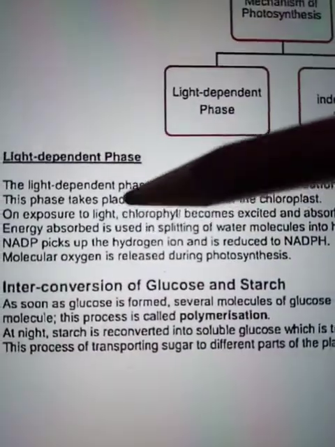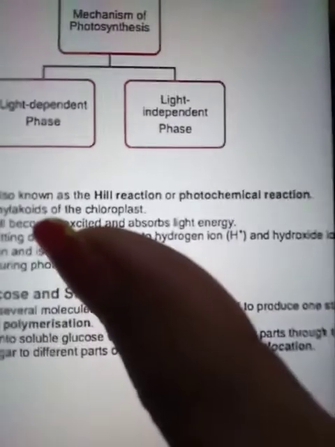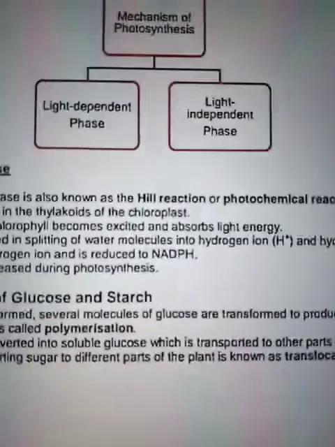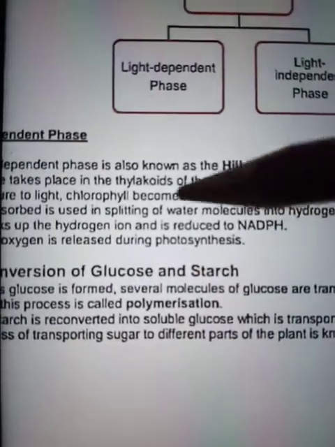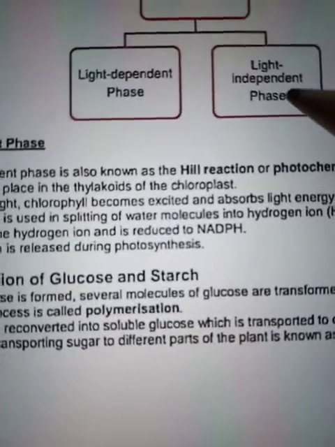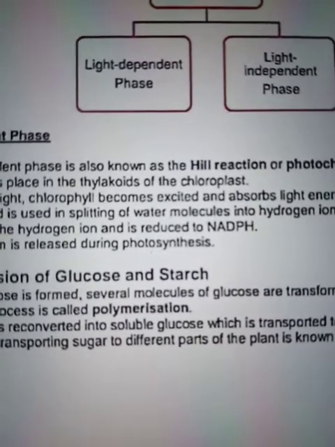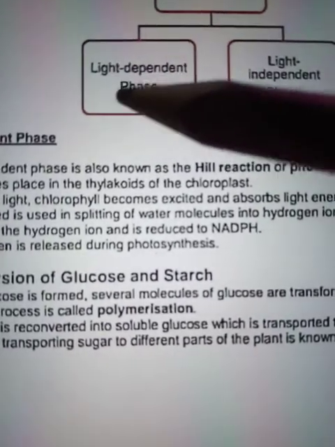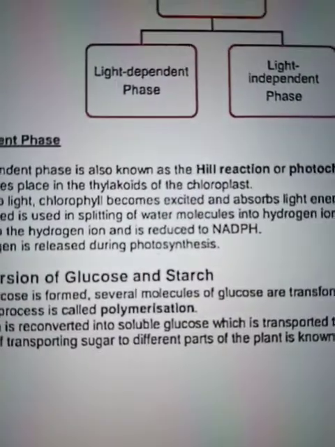The light dependent phase, or light reaction, is also known as the Hill reaction or the photochemical reaction. It takes place in the thylakoids of the chloroplast, and the light independent phase or dark phase takes place in the stroma of the chloroplast. Now we are talking about the light phase, so this basically takes place in the thylakoids of the chloroplast.